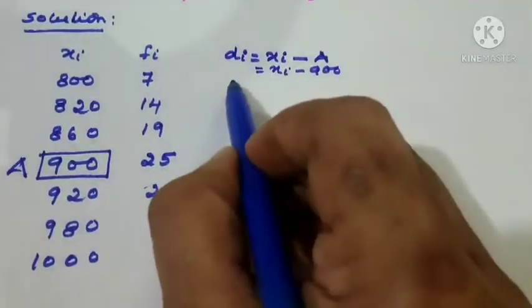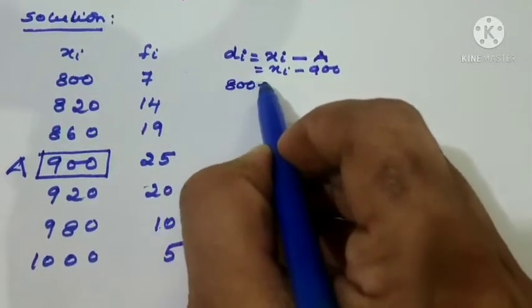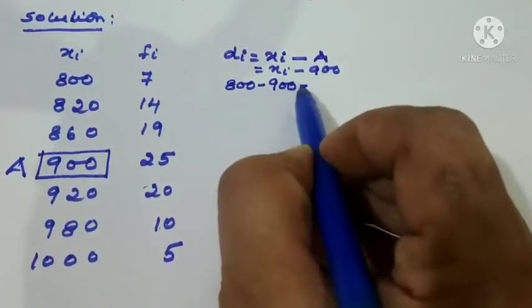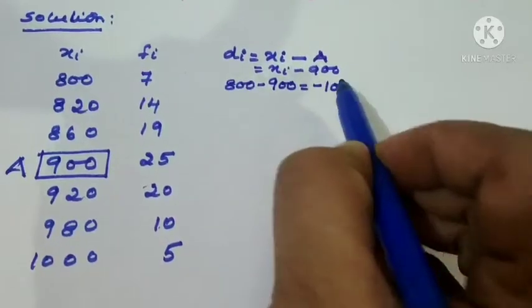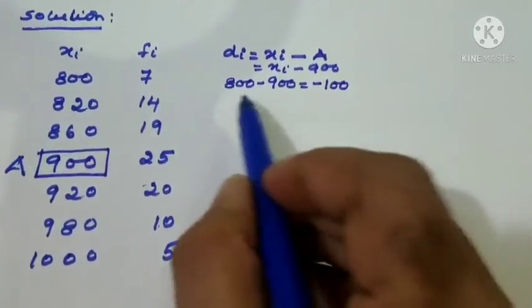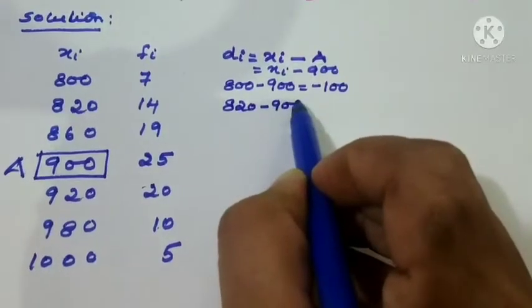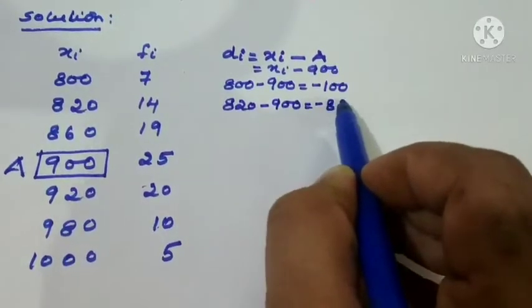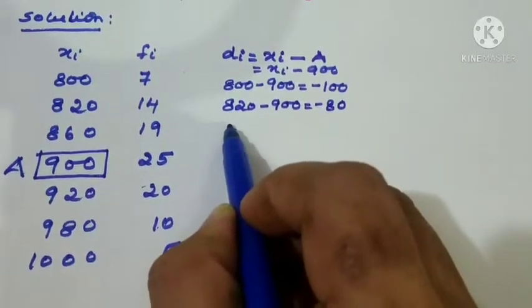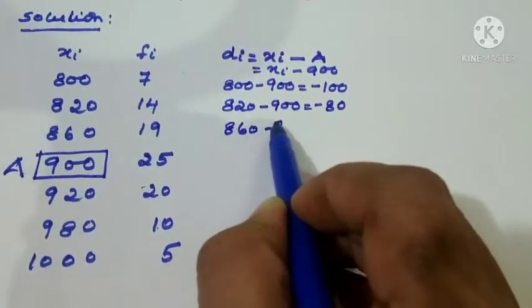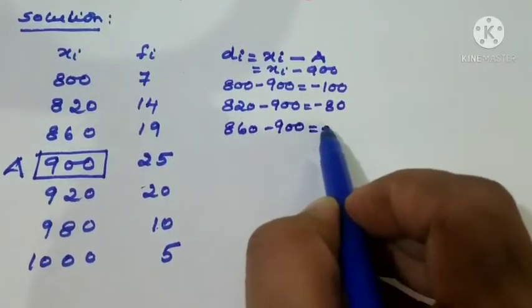What is the answer? 800 minus 900. The first sum only I am writing like this. Next time onwards we'll write minus 100 directly. Which is the next one? 820 minus 900, so minus 80. 860 minus 900, so minus 40.